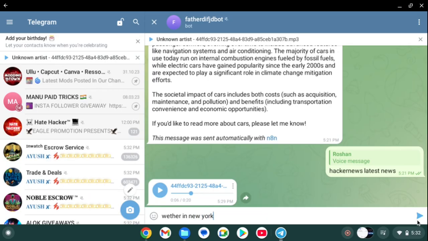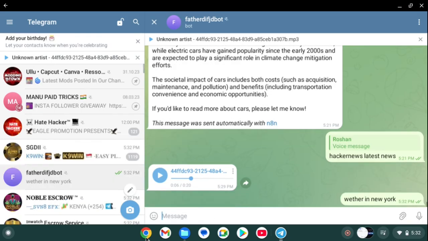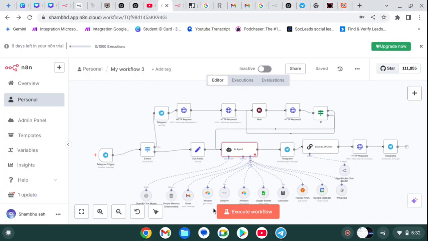Let's send it. Execute workflow and let's see the output. I think it is running now, and see the output. If I get any output for weather or not.